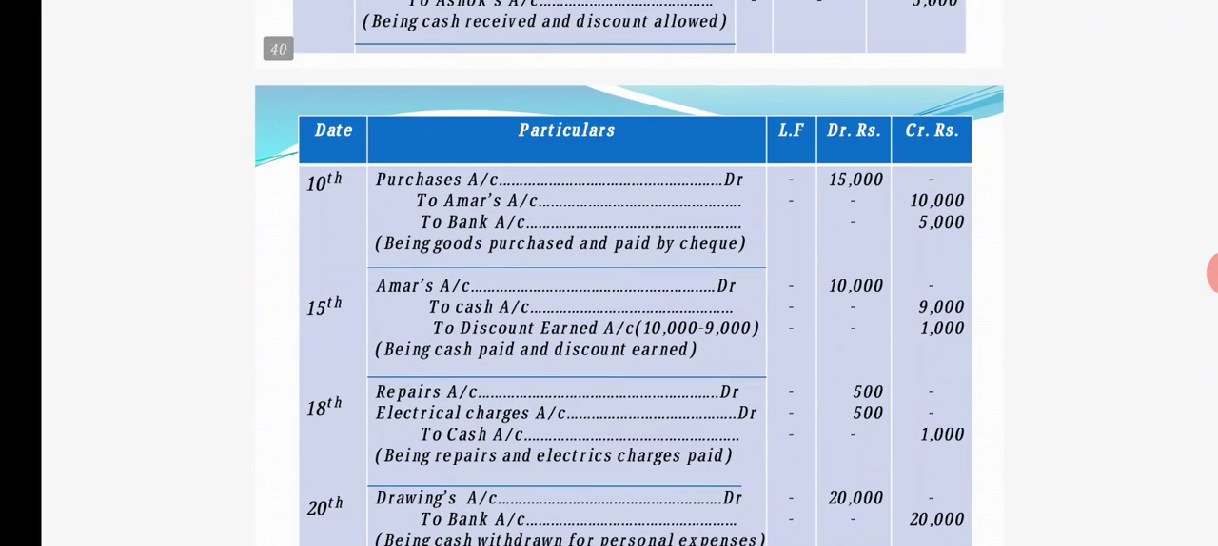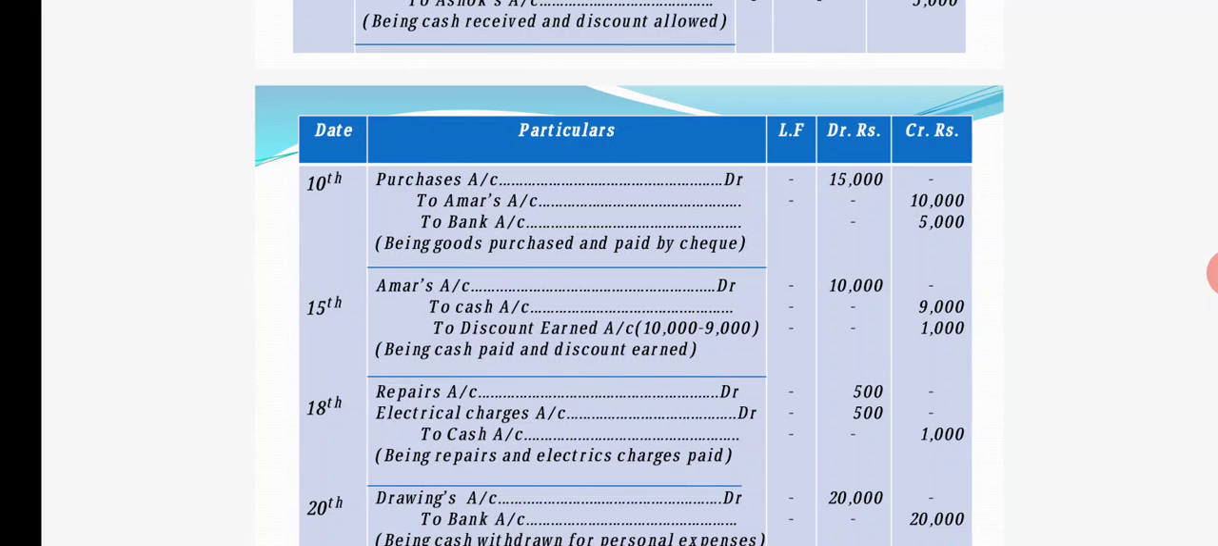Okay, actually how much we should pay to Amar? See the previous journal entry here, 10,000 we should pay, but how much we are paying now? 9,000 rupees, because 1,000 we are not able to pay. It is a discount for us. Whenever we earn a discount, it is income, so it will be credited.